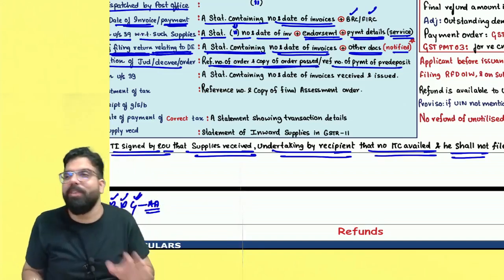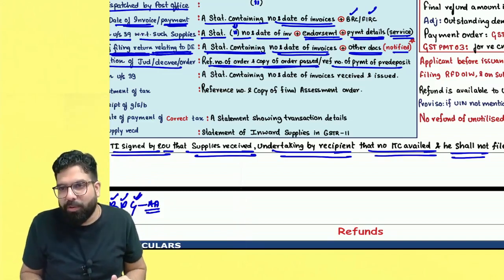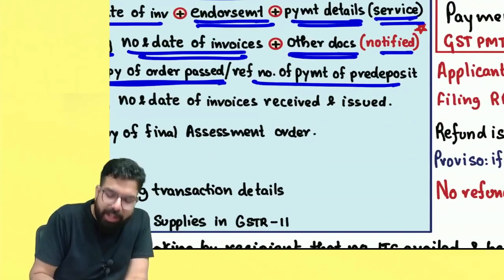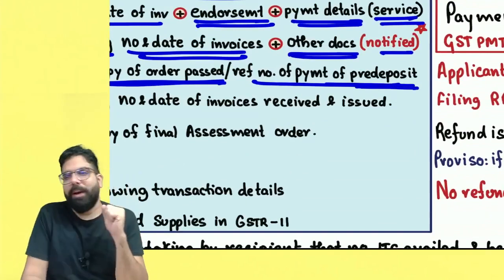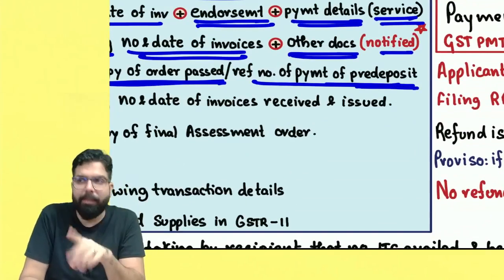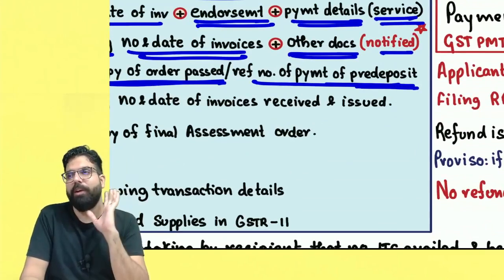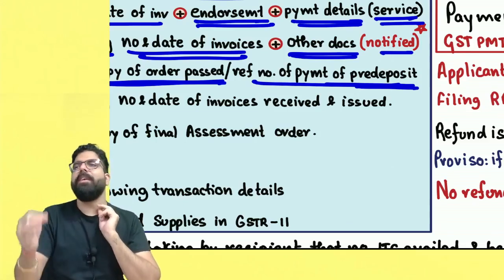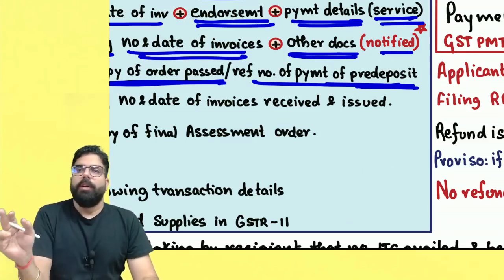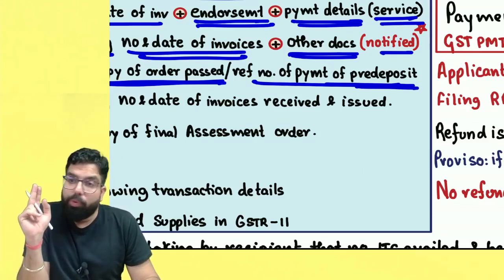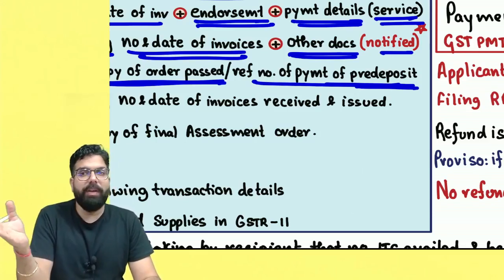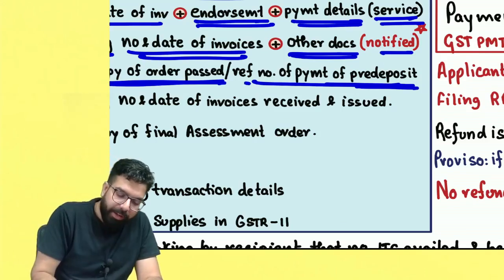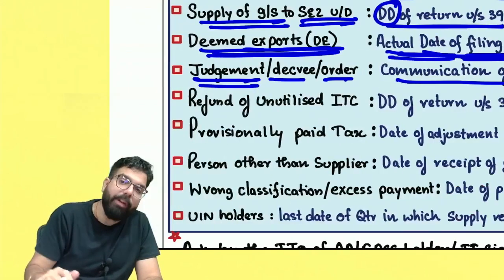Along with that, because you are claiming a refund of your deposit which you had made, generally the reference number of the payment of the pre-deposit. So if you applied to the appellate authority and you won the case over here, the day they communicated, the appellate authority told you that you are now going to get the refund. From the date of communication of the order, you should apply within 2 years. Are we clear? Along with that, you should give a reference number and copy of the order, plus a reference number of the payment of the pre-deposit for which you are claiming a refund.